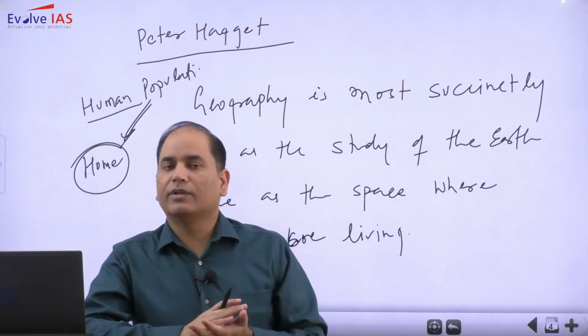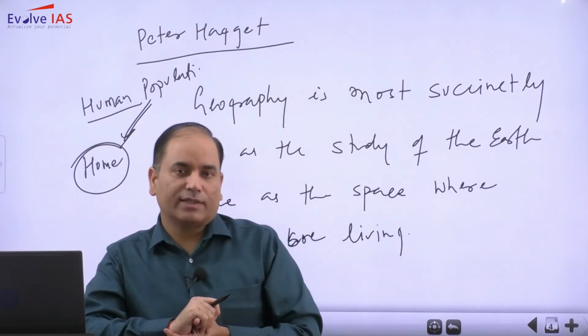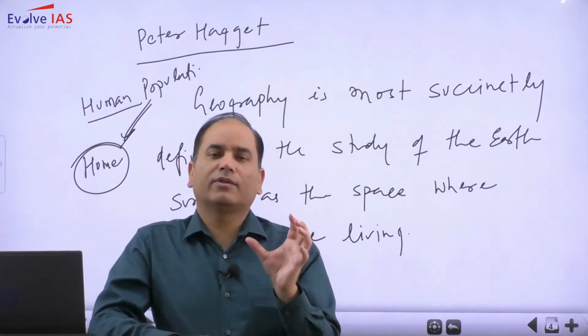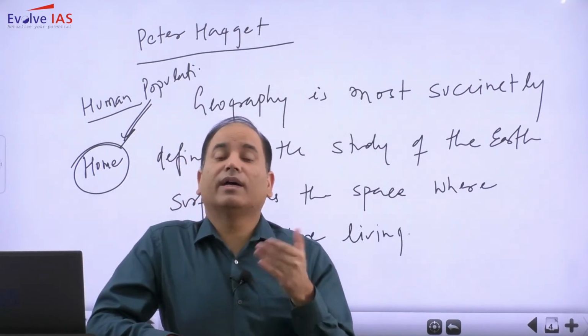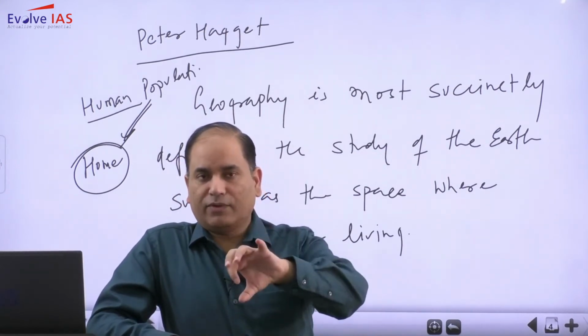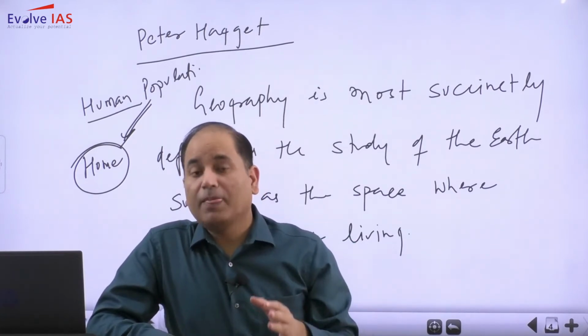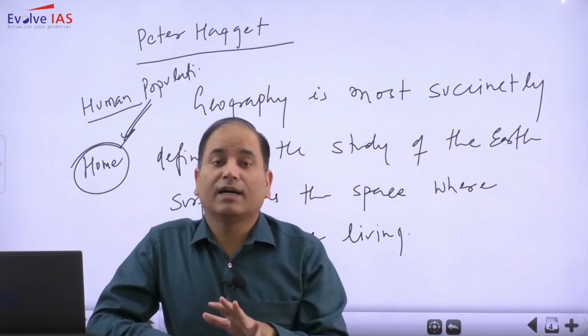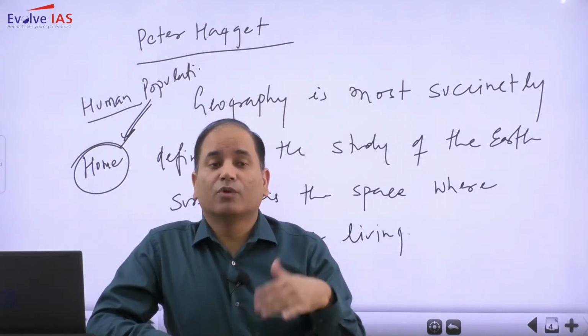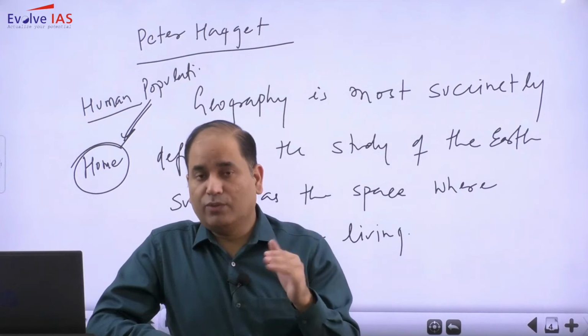Earlier, the idea of geography was the study of the earth surface, and mostly the focus was on the earth surface. But here the focus has changed. Yes, we are still interested in studying the earth surface, but as the home of living beings, where humans are.